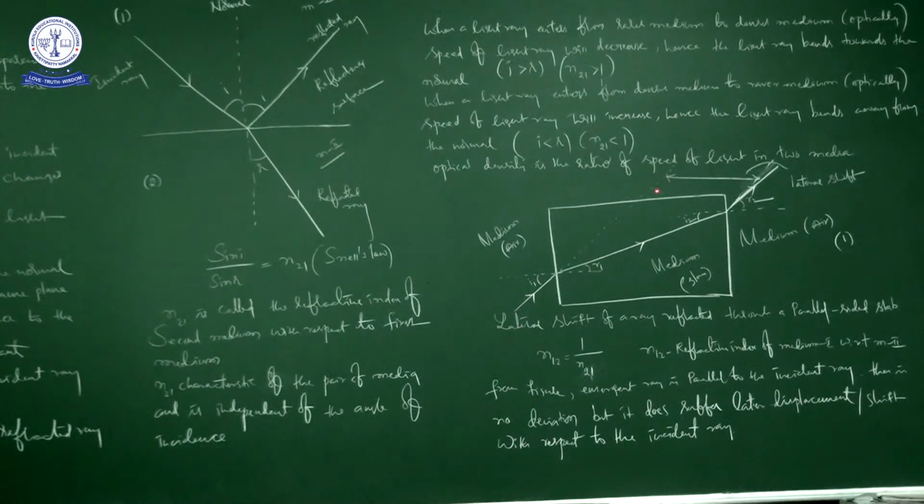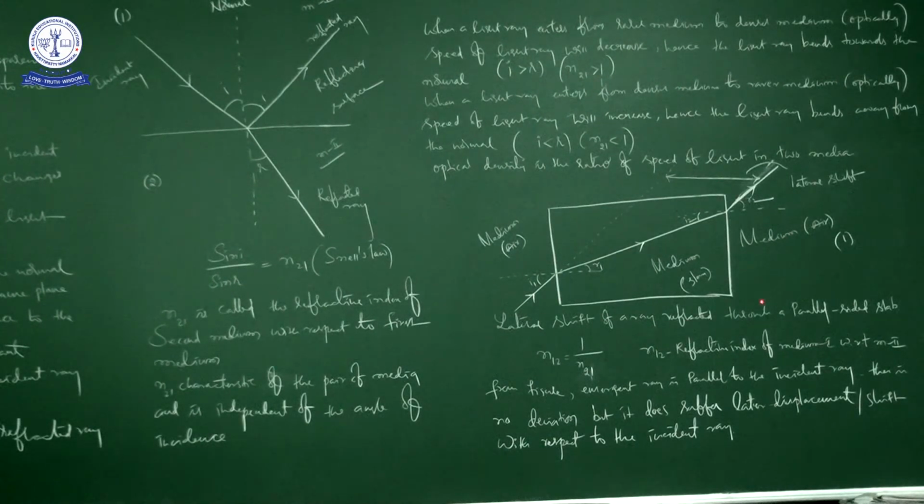Suppose if there is no glass slab, this is the path of the light ray. So this is called as shift. This is lateral shift. Okay, I think you might have observed this is the advantage we have. We are shifting the light ray just because of the glass slab. That is the most important point due to this application.